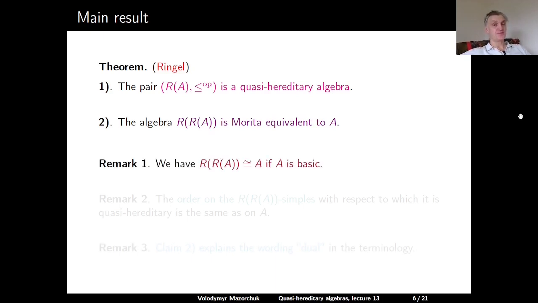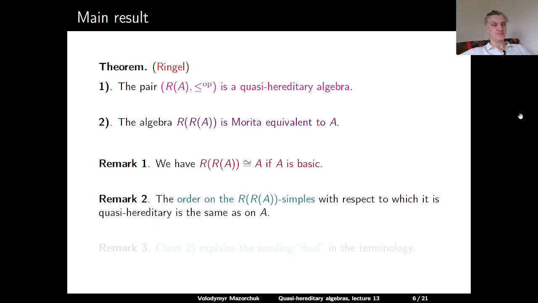A couple of remarks. In particular, if A is a basic algebra, then the theorem claims that the second Ringel dual is isomorphic to A. Another remark: if we take the second Ringel dual, then according to claim 1, we should take twice the opposite of the natural order, so the order on the R(A) simples, with respect to which it's a quasi-hereditary algebra, is the same as the order on A. So the second Ringel dual is Morita equivalent to A, and we have the same order on simple modules as on the original algebra A. And the final remark is that claim 2 explains the wording "dual" in the terminology.